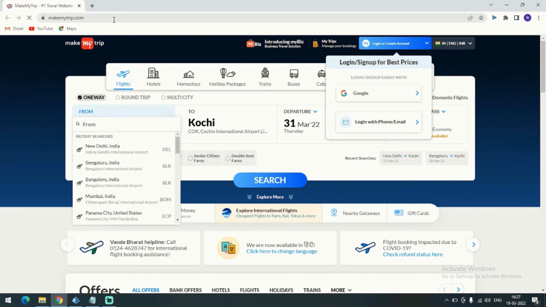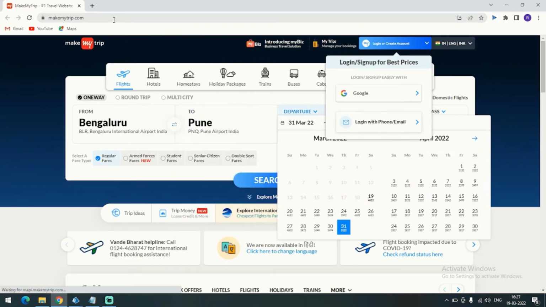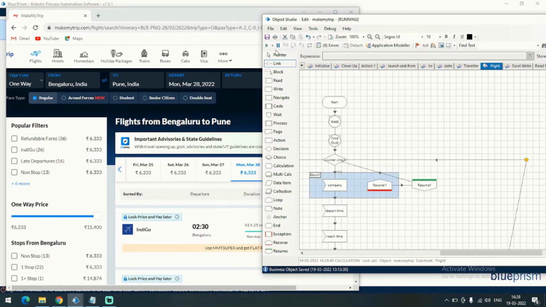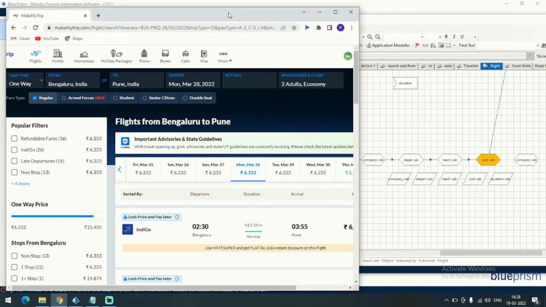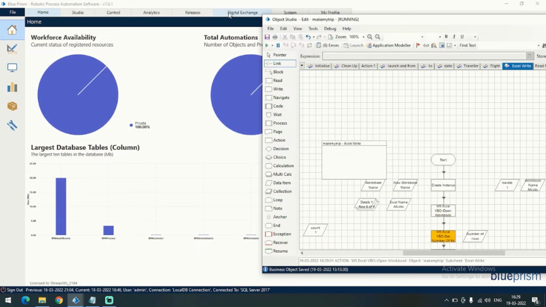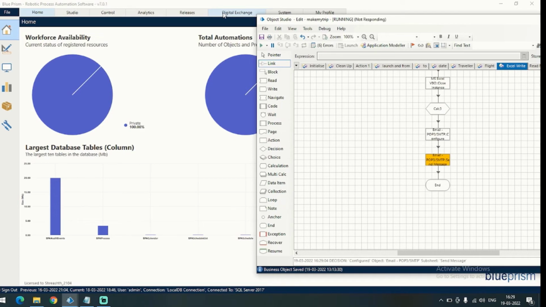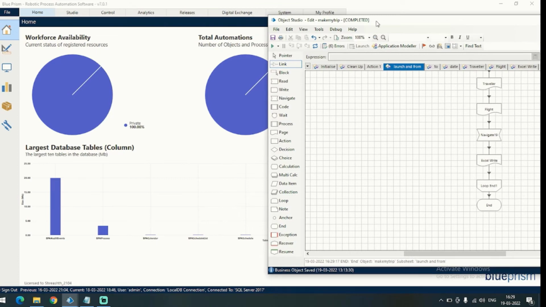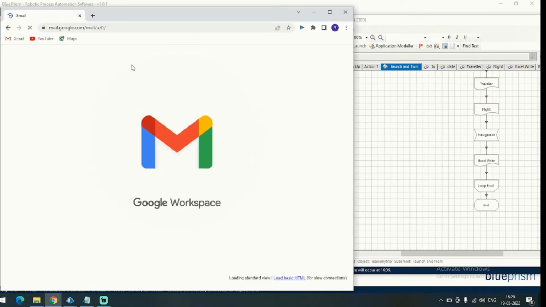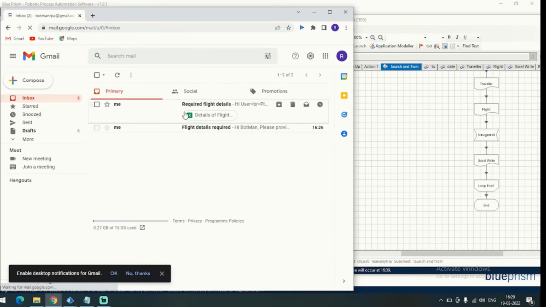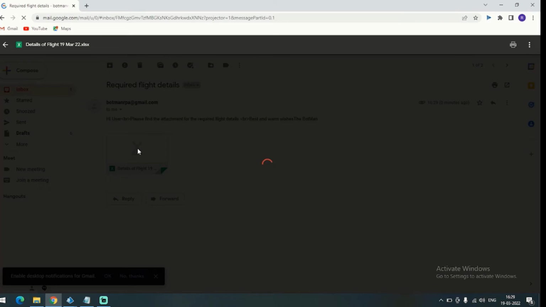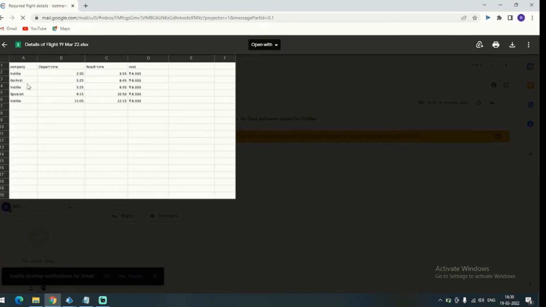Now here the website is open and it starts filling the details. Now it is extracting the flight's required information. Yes, the extraction was done and the browser got closed. Now till then, let's wait for the process to get completed. So alright, it's done now. Let's check my Gmail if I got an email. So as you can see, here I have got an email having the subject line details of flight, with one attachment also. Let's open it. So as you can see, I have got all this information in just one click.